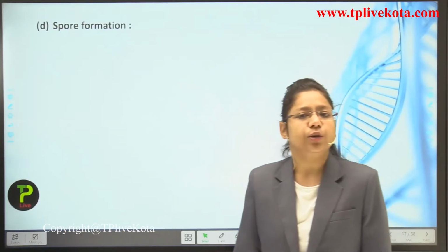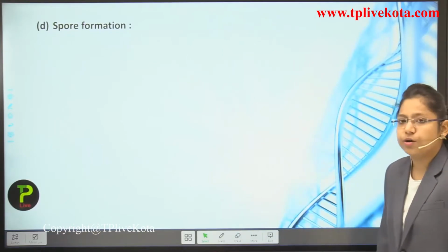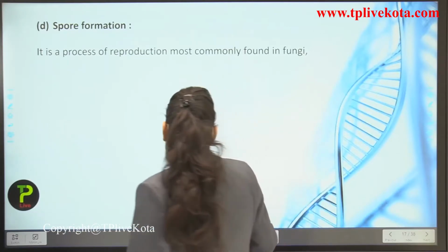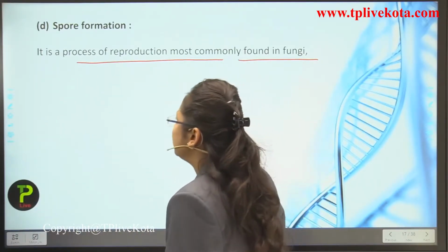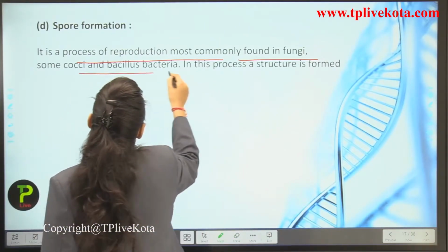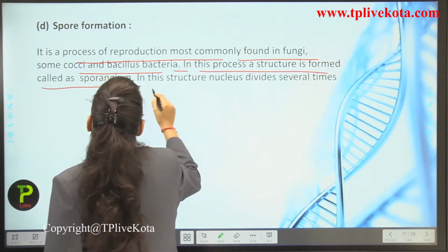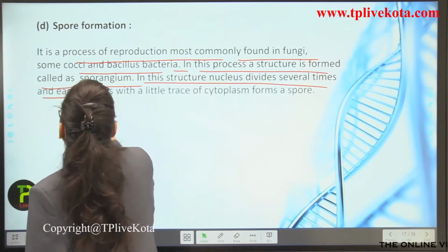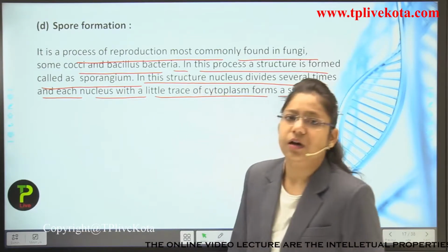Now, we are moving towards the next type of reproduction, which is known as what? The spore formation. So, what does spore formation mean? It is a process of reproduction most commonly found in fungi and some cocci and bacillus bacteria. In this process, a structure called a sporangium is formed. In this structure, the nucleus divides several times, and each nucleus with a little trace of cytoplasm forms a spore.